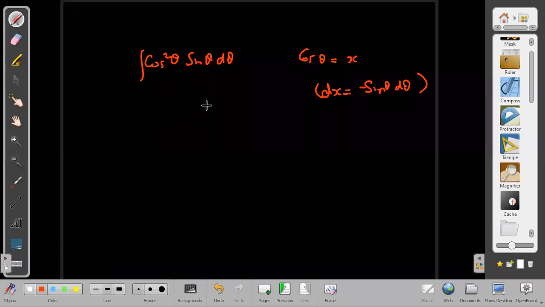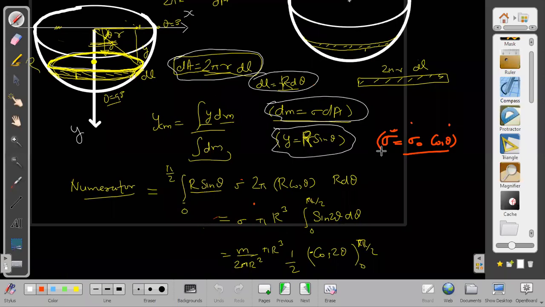Now what can we write it as? We can write it as integral of x square dx, and minus is appearing. Very simple integration: minus x cube by 3, such limits we can put. Such terms we can also integrate. So whenever they are giving some variable density, that sigma varies in such a way, then we are left with no choice. We have to do it the way I am doing it now. That way only we have to do.